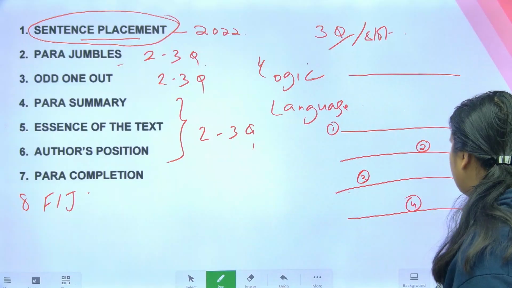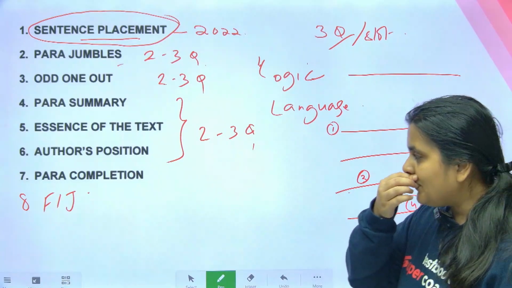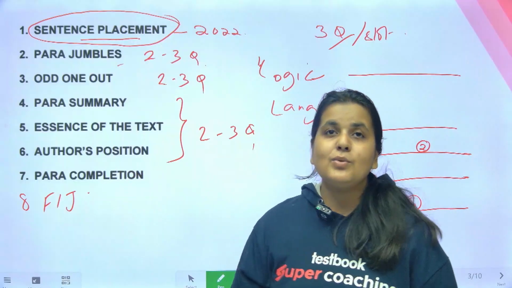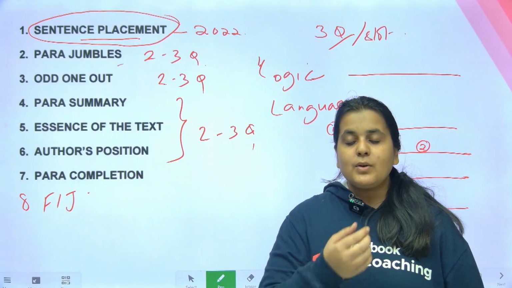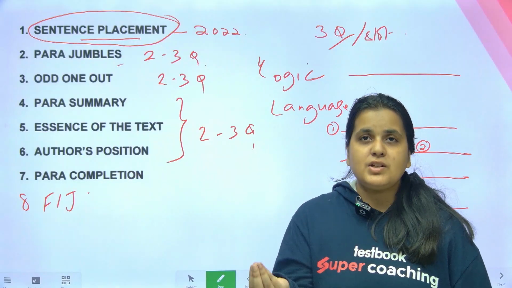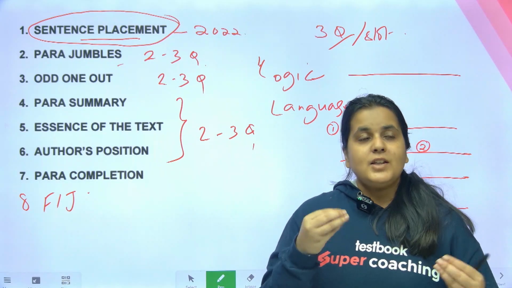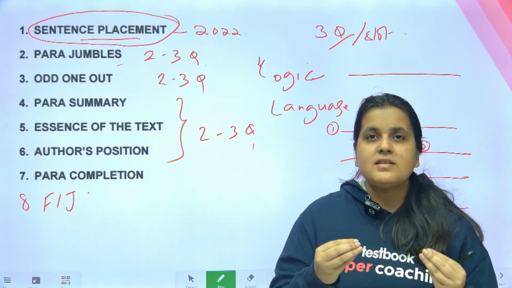So guys, the particular purpose of this video was that a lot of students don't even know the names of these topics, which I found out, and they don't even know what constitutes each topic. For para jumble they know you have to arrange the sentences in the right order.